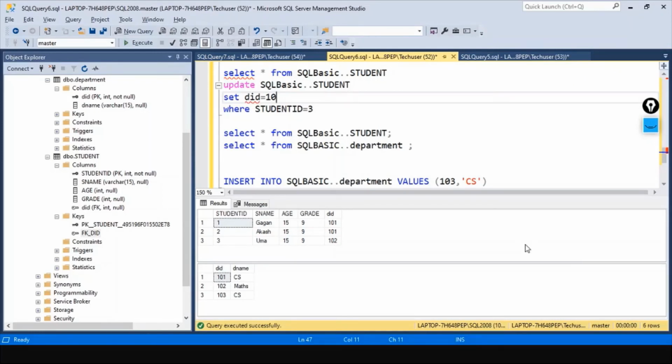This is from my side for the primary and foreign key constraint. There are many more constraints available in SQL, but we have covered only primary key, foreign key, and not null constraint, whichever was required in our discussion. But in a future session, whenever we require any new concept, we will see all these constraints. For this video, that's it from my side.